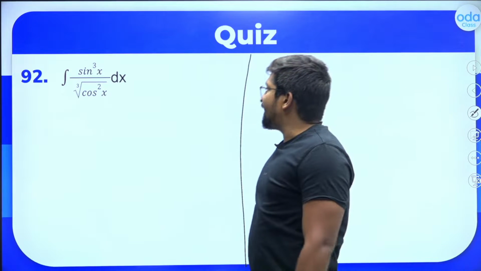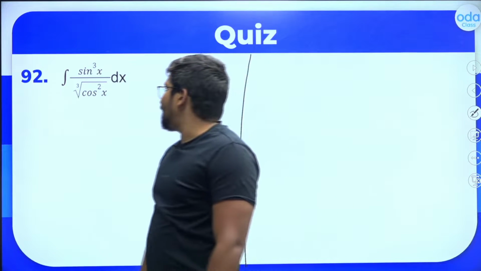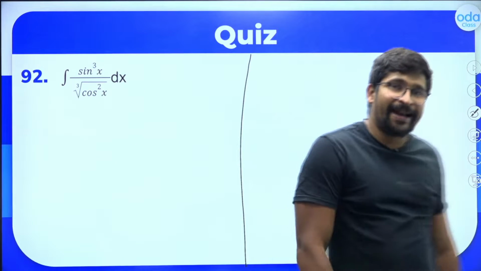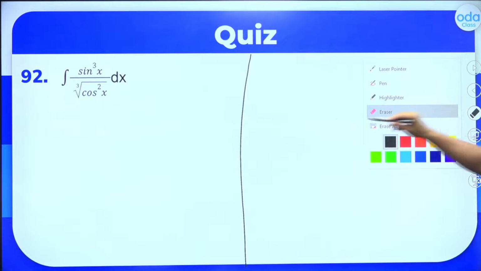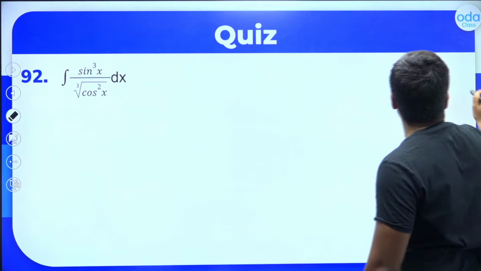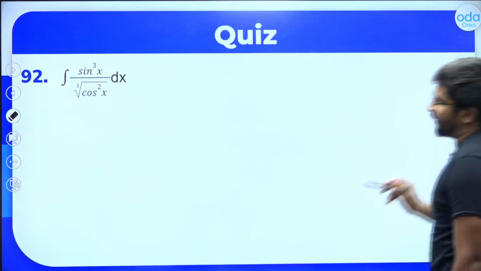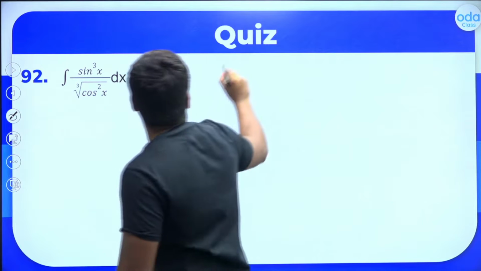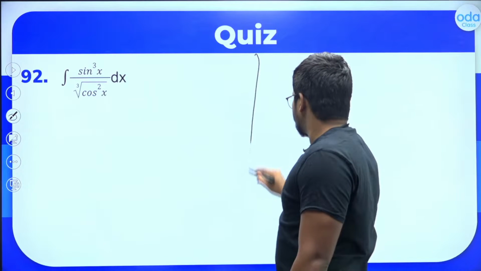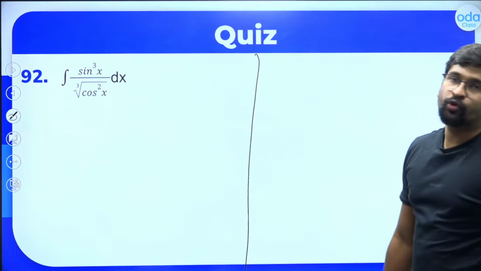Then everyone think how you can do this particular question. Integral of sine cube x divided by cube root of cos square x dx. Whenever you have sine and cos, what should you think about it? Whenever there is sine and cos, you should understand that sine and cos are derivatives of each other, right? So what can we do over here?